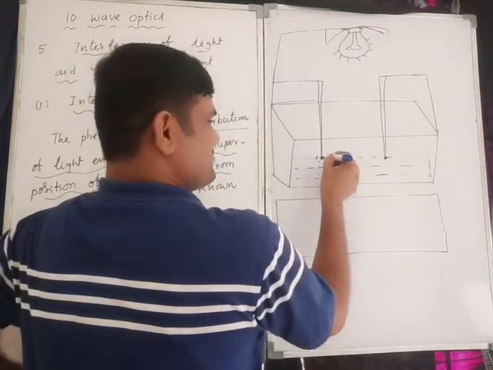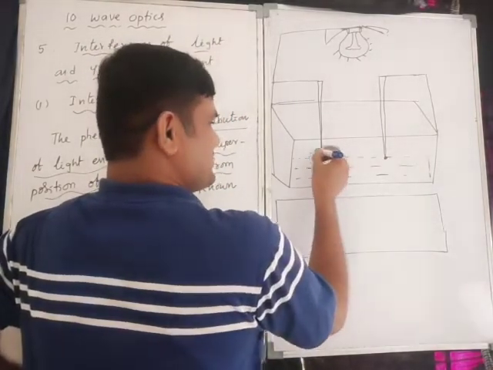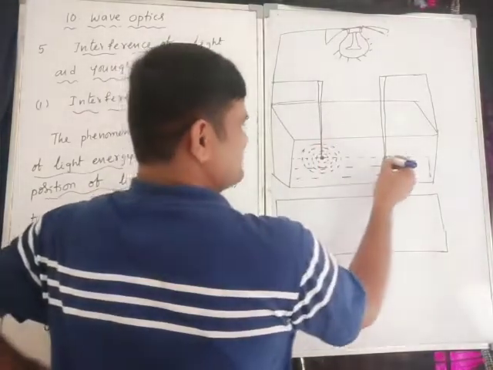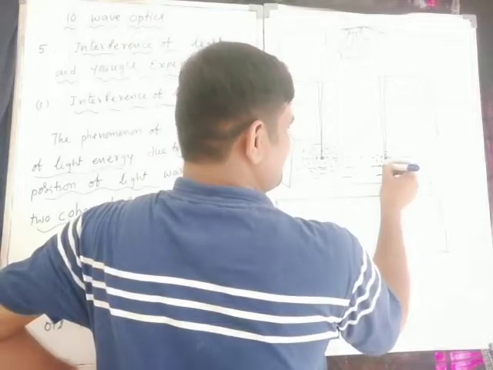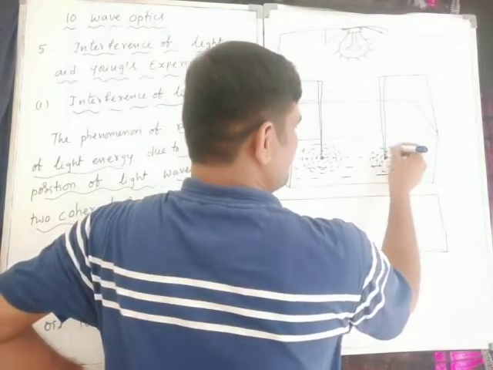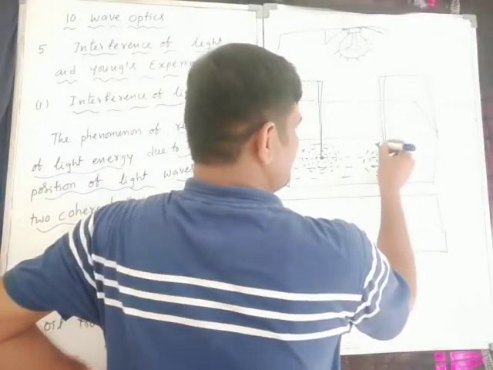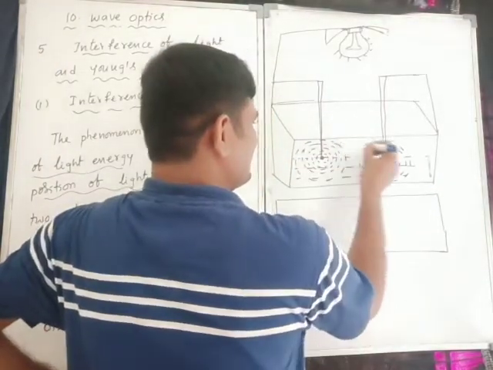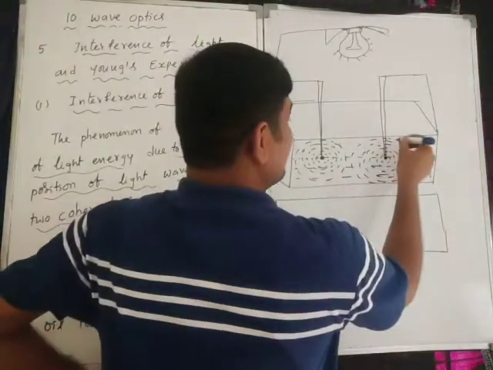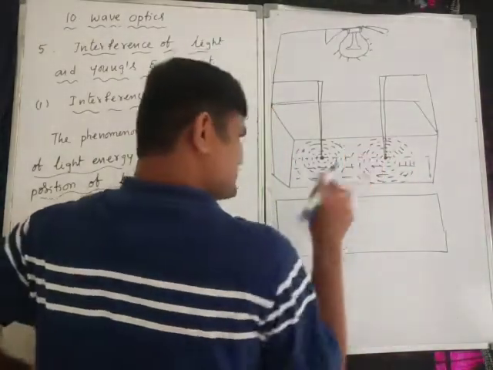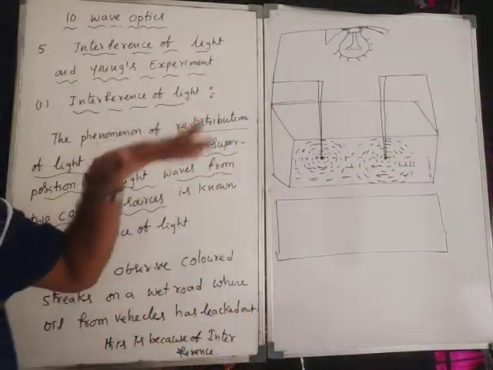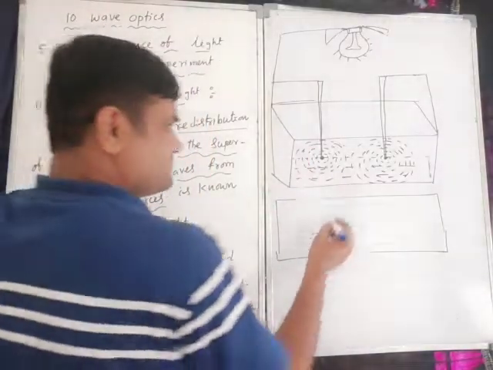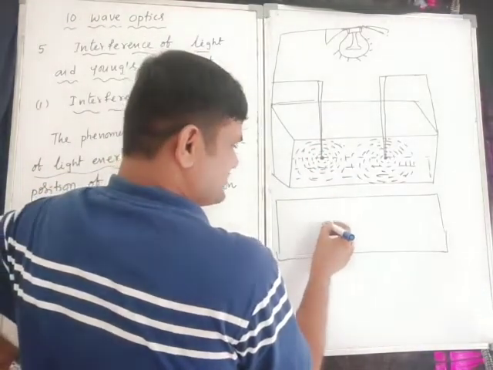Waves form concentric circles on the water surface. This diagram can form exactly here.